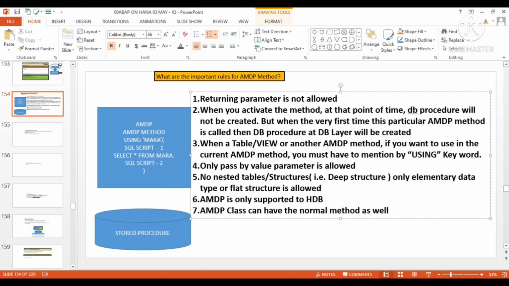Just write yes or no over here. If it is making sense, write yes, or if it is not, write no. Are you getting my point, what I'm trying to tell over here? Why only pass by value parameter is allowed?